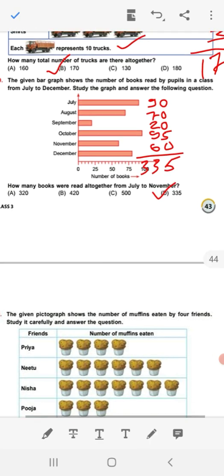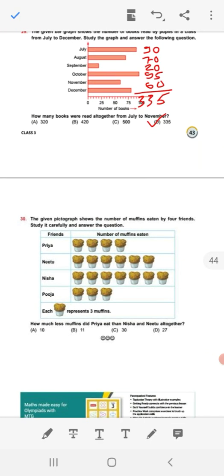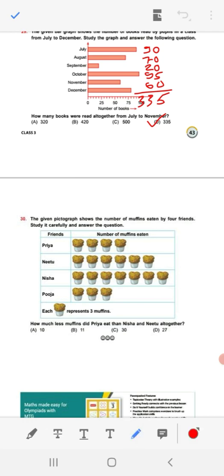Pass to the last question, number 30. The given pictograph shows the number of muffins eaten by 4 friends. Study it carefully and answer the question. What is the question? How many fewer muffins did Priya eat than Nisa and Nitu altogether? And see, in the pictograph it is given each figure represents 3 muffins. So we have to calculate for Priya, Nisa and Nitu.